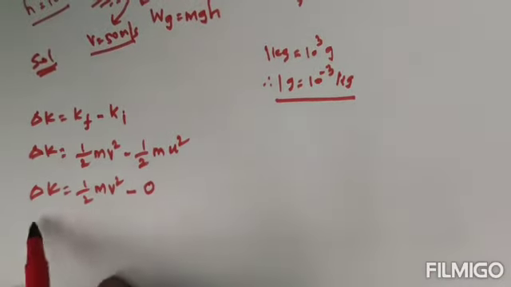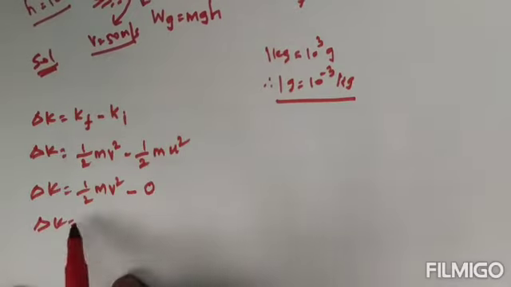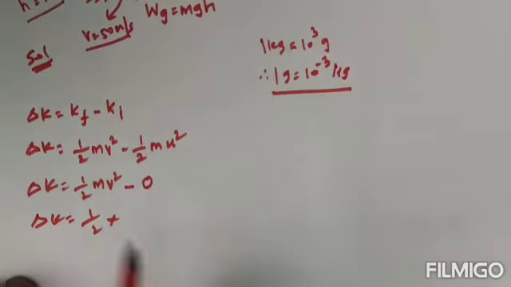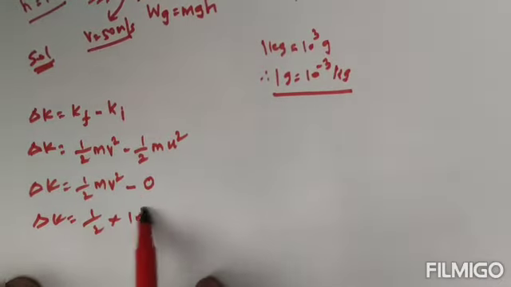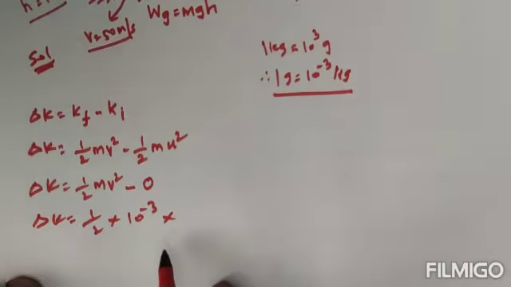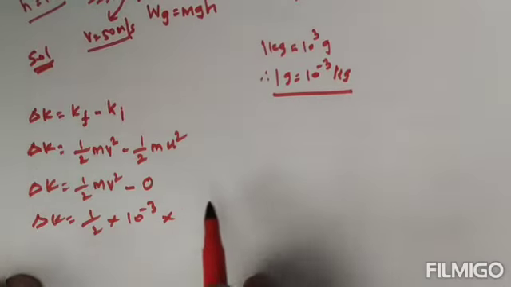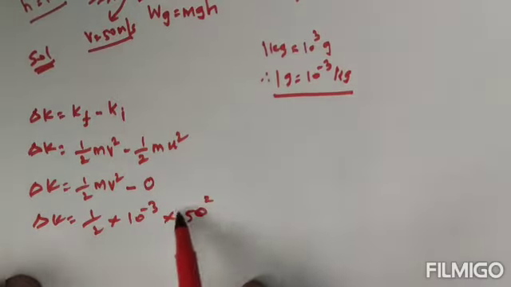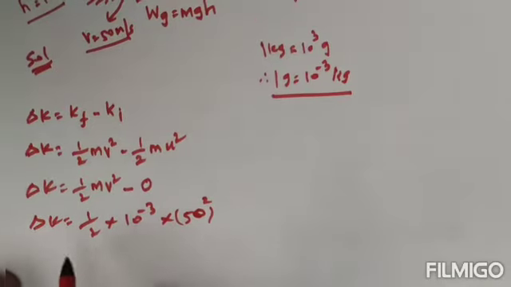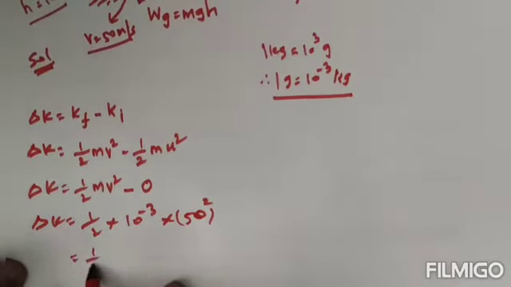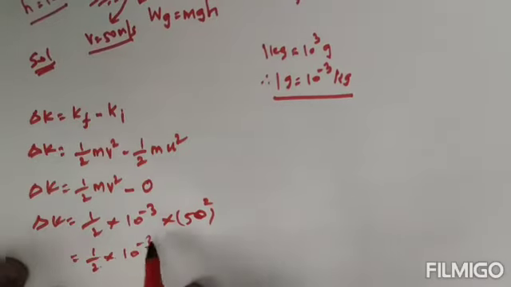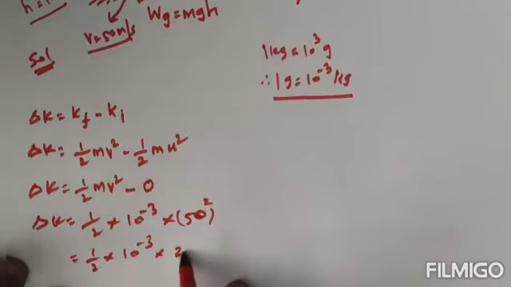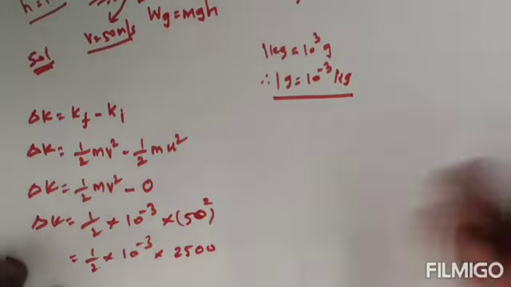So therefore delta k is equal to 1 by 2 into, what about the mass value? Mass value is 10 power minus 3 kilogram, into velocity 50 meter per second. So actually this is 50 squared. So we can write 1 by 2 into 10 power minus 3 into 50 into 50, that is 5 into 5 is 25, then again 00.